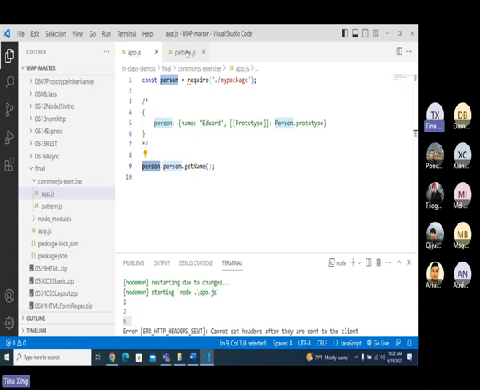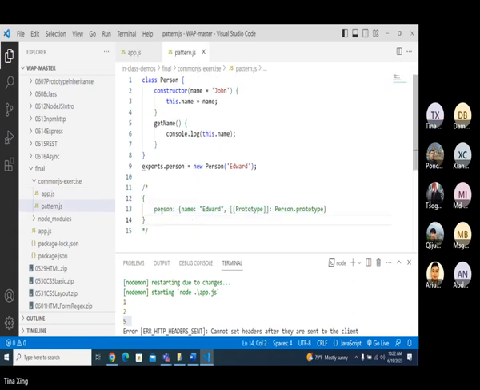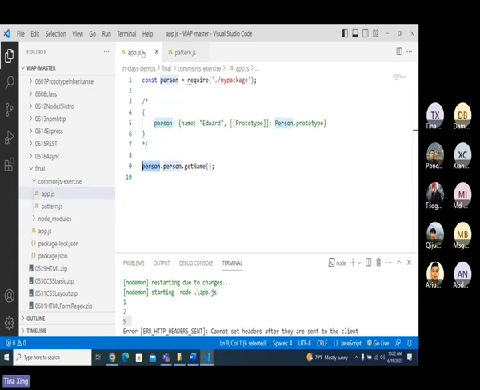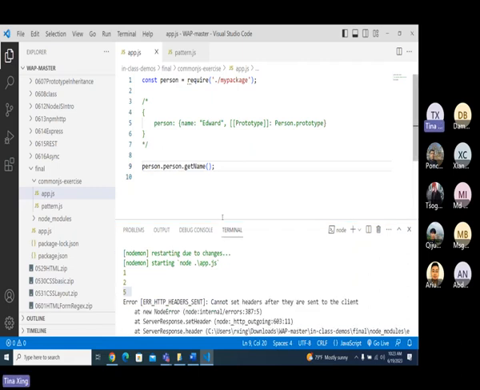Let me see. What is person? Oh, yeah, this person is this one, and I have to get this object. So this person is here. You understand? Then getName is from its prototype, so you have to use person.getName. Clear?